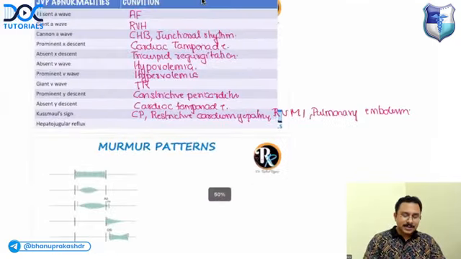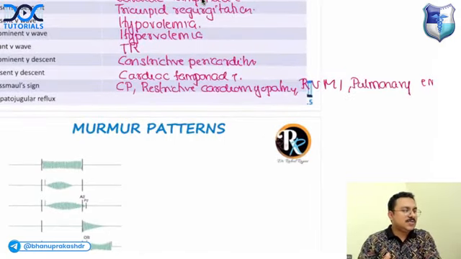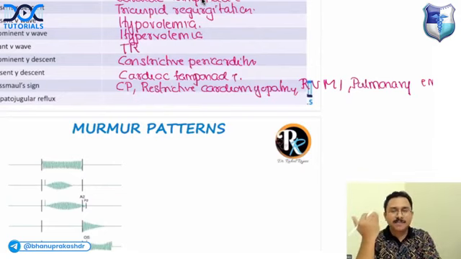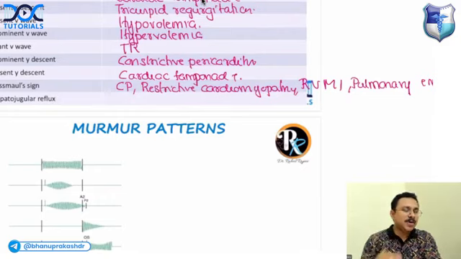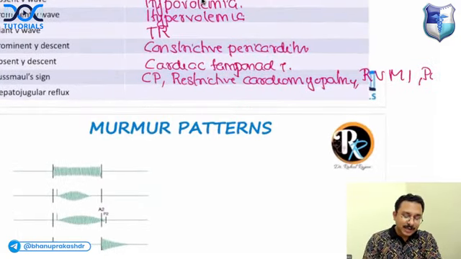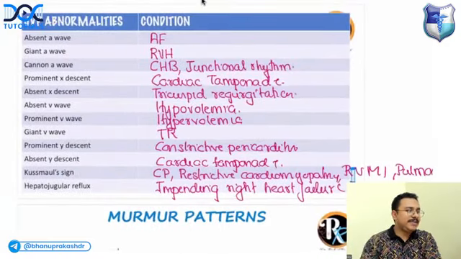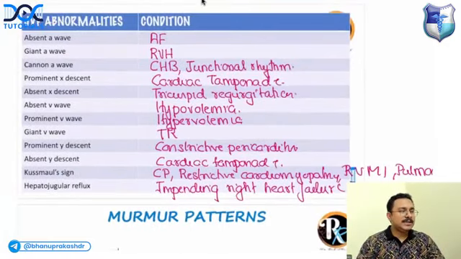Okay, right. Next is hepatojugular reflex. Which condition do you get a positive hepatojugular reflex? When you apply pressure over the right upper quadrant and you get a sustained elevation in the JVP, in which condition do you get it? Impending right heart failure. So this is an important summary table of JVP. Impending means there is no heart failure now, but it is going to develop heart failure.